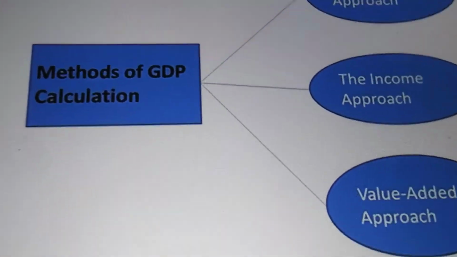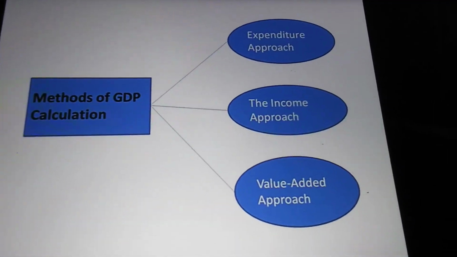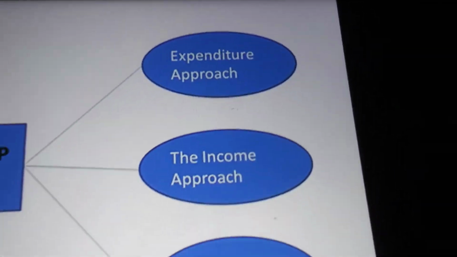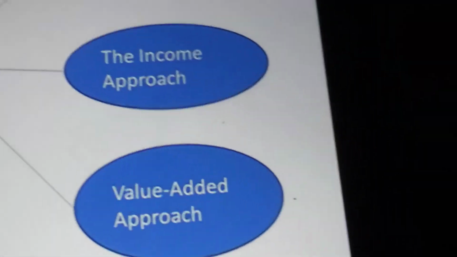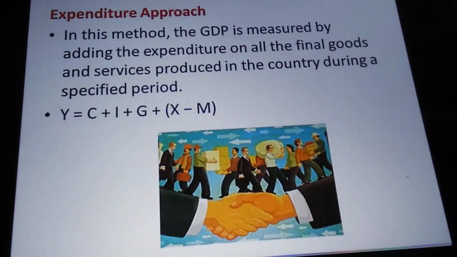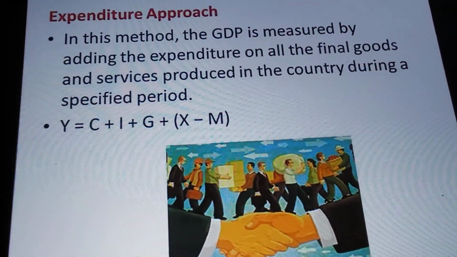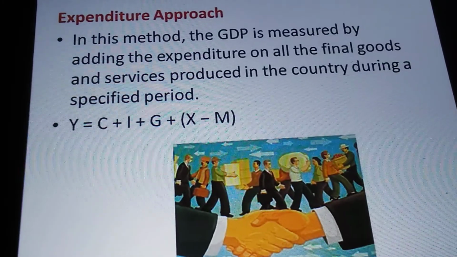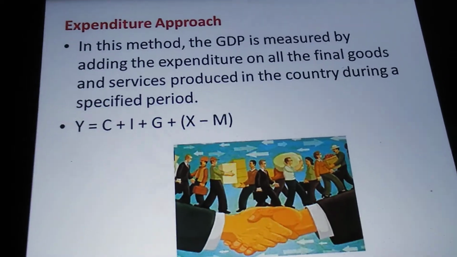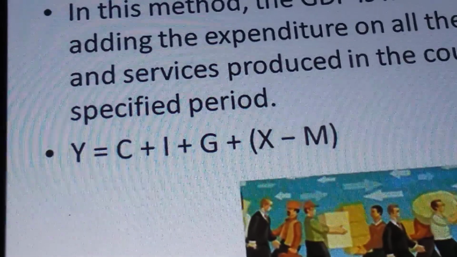Next, we'll see the methods of calculating GDP. In our country, we calculate GDP through three approaches. First one, expenditure approach. Second one, income approach. And the third one is value added approach. We'll see the approaches one by one. First is expenditure approach. In this method, GDP is measured by adding expenditure on all the final goods and services produced in a country during a specific period. Y is equal to C plus I plus G plus X minus M.